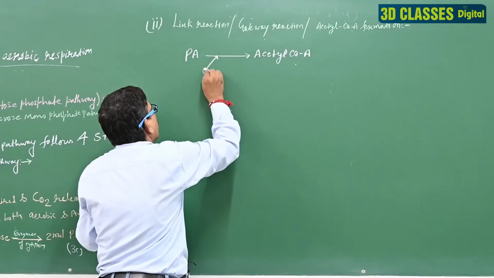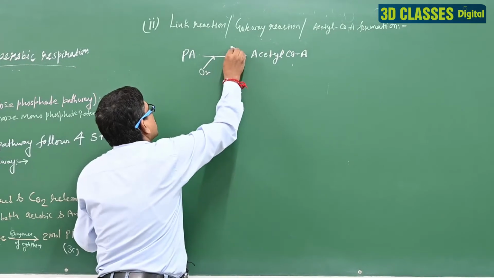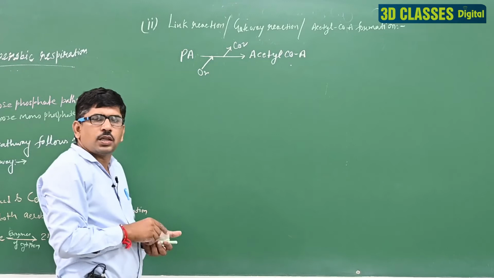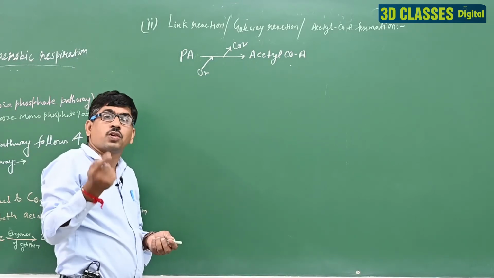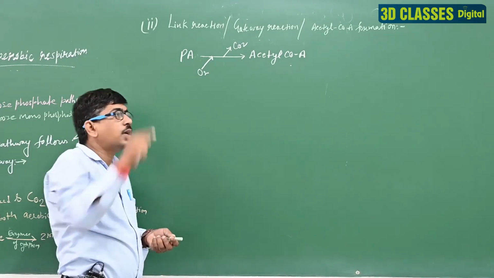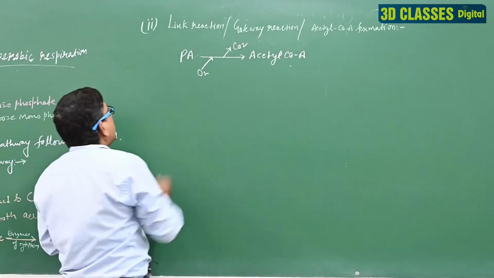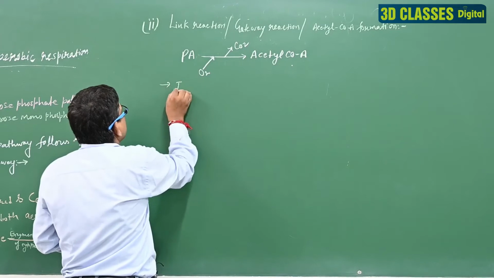In the presence of O2, and in this process CO2 is released. It means O2 is required for this process and CO2 is released. Clear?